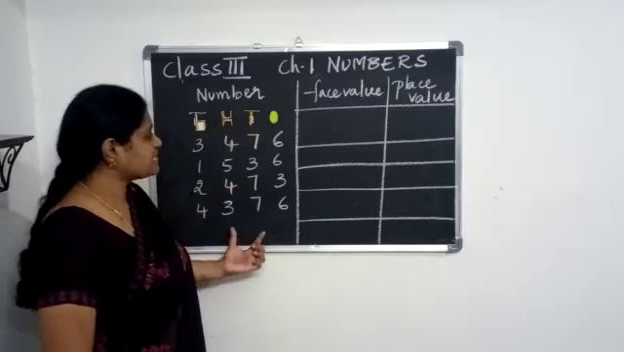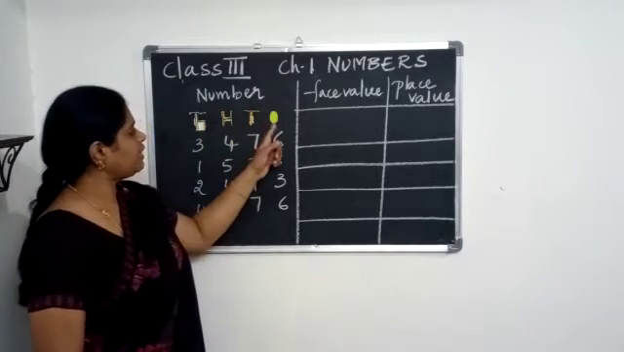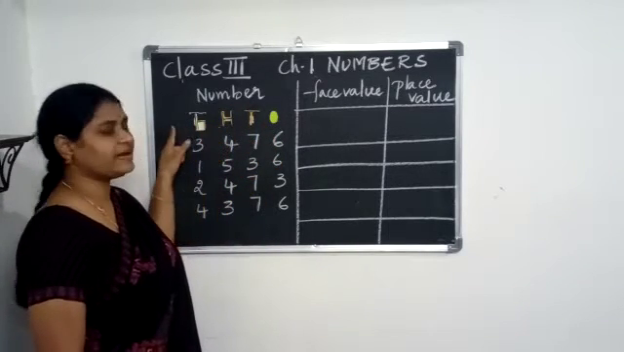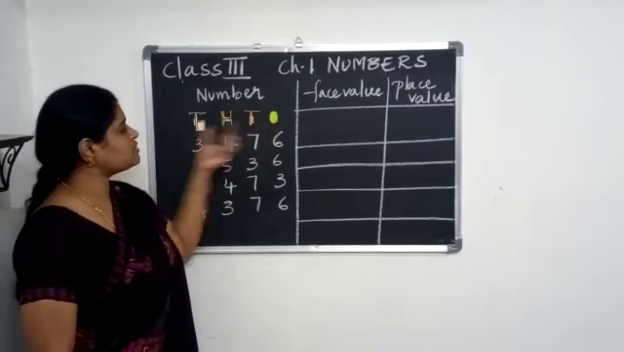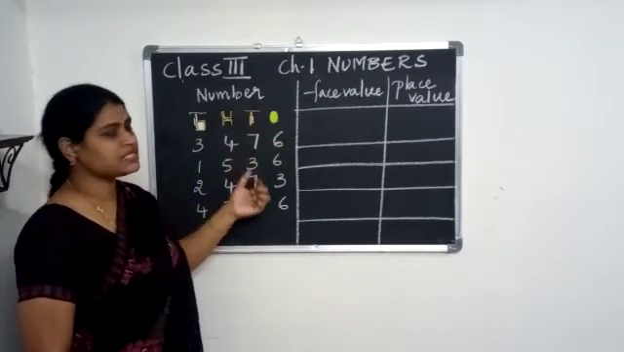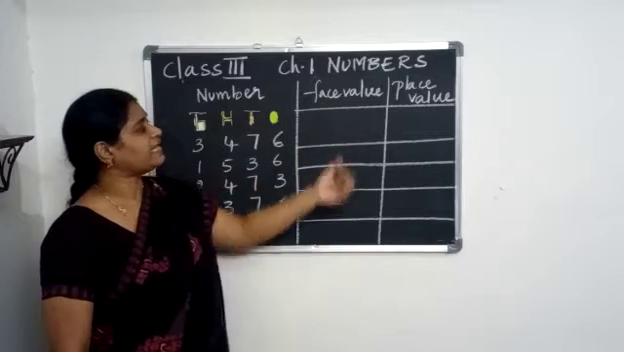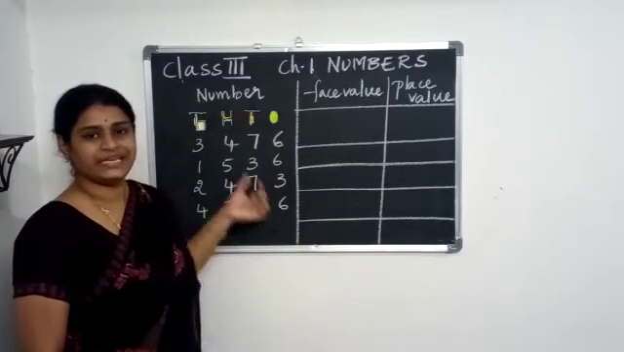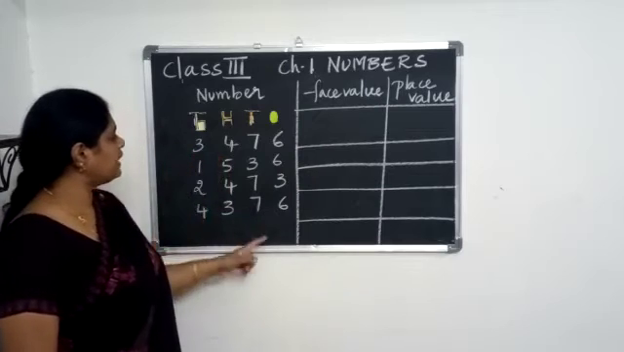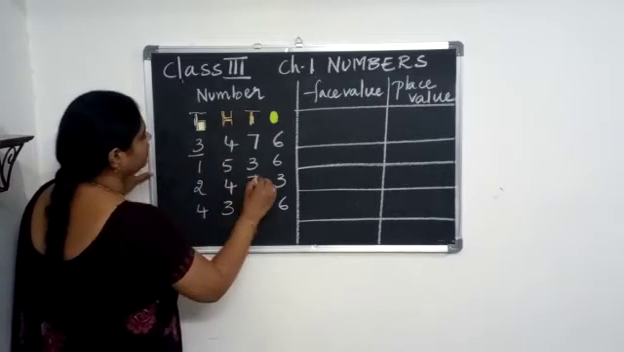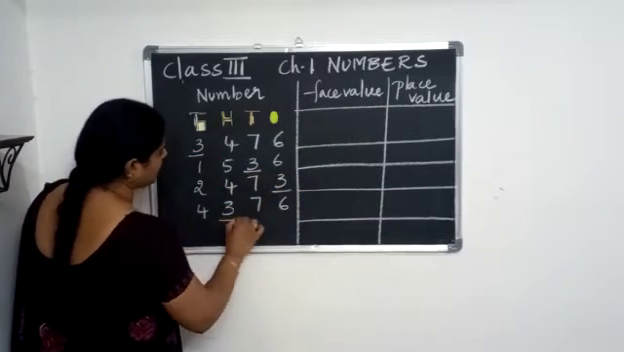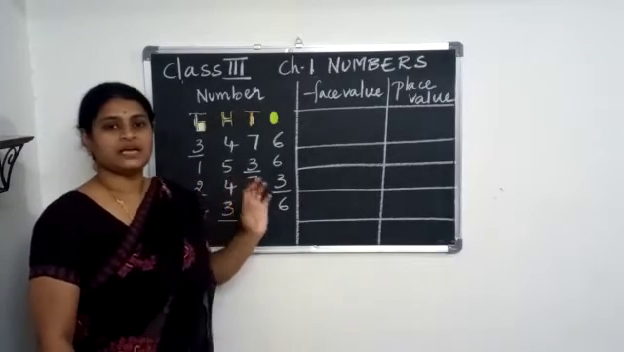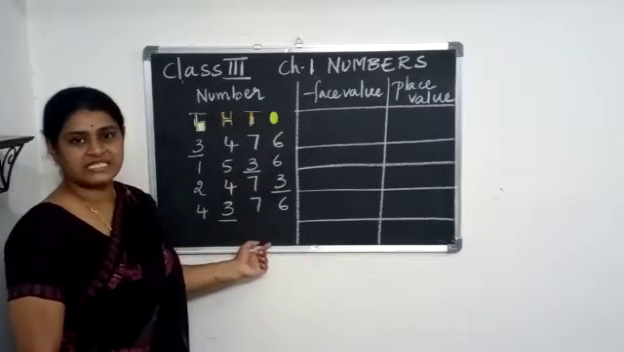There are numbers given here. As you can see, ones, tens, hundreds and thousands. The place values are given on the top of the numbers, and he is asking us to write the face value and place value of 3. Here you can see you have 3 in all the numbers, but they are in different places.